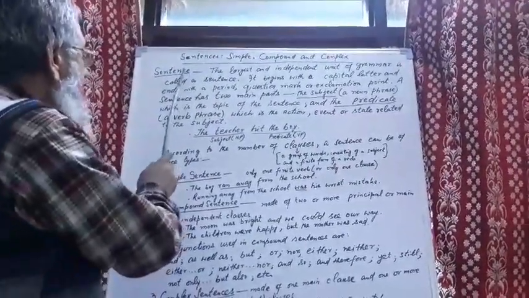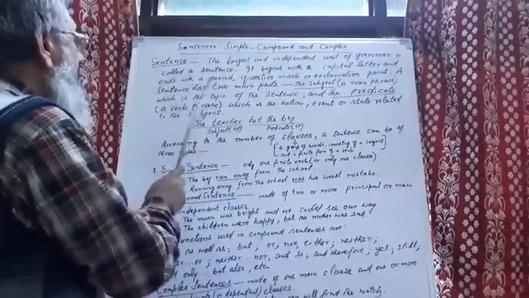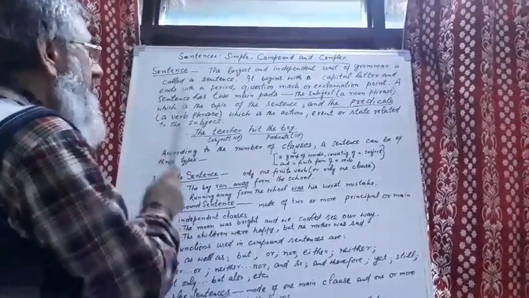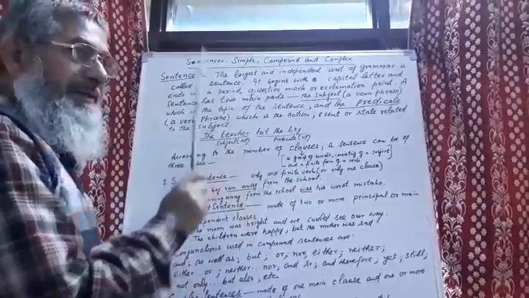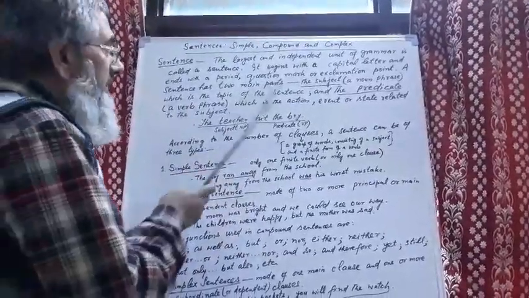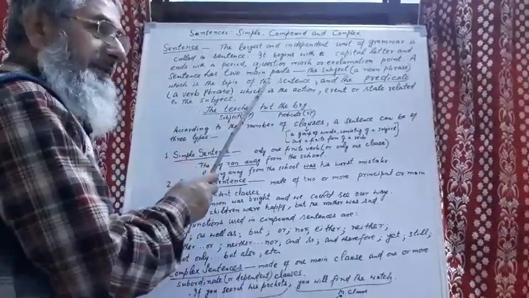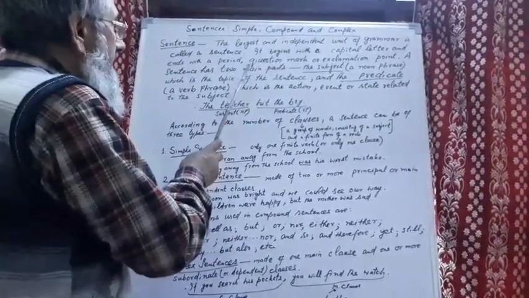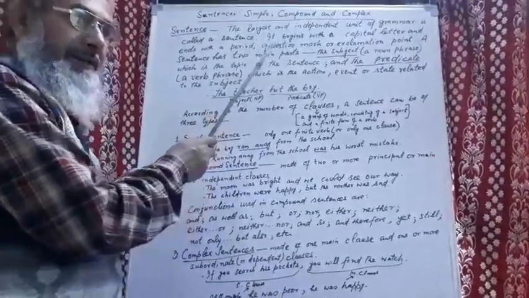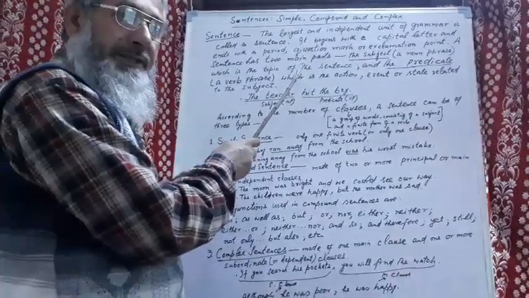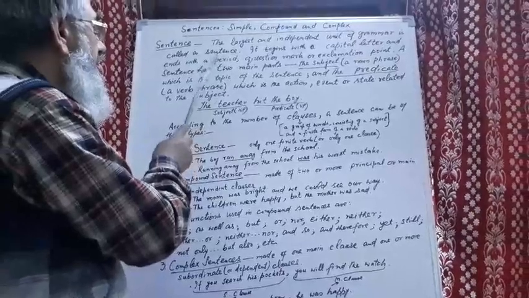Every sentence begins with a capital letter and ends with a period. Period means full stop, question mark or note of interrogation, or exclamation point or note of exclamation or exclamation mark. You are all aware that we have two types of sentences that end with a full stop. They are statements or assertive sentences and imperative sentences. Both end with a period or full stop.